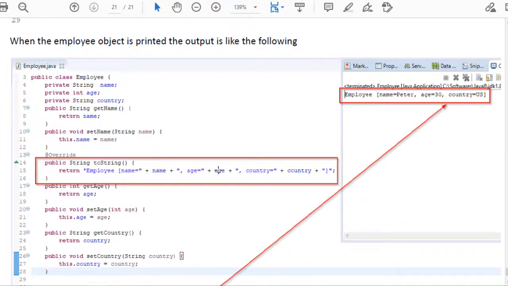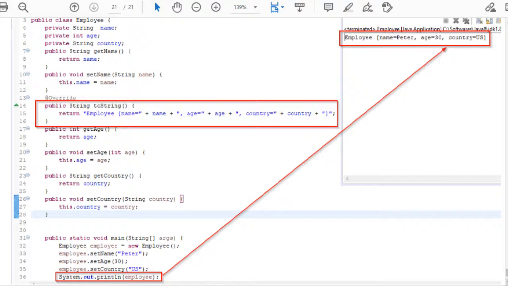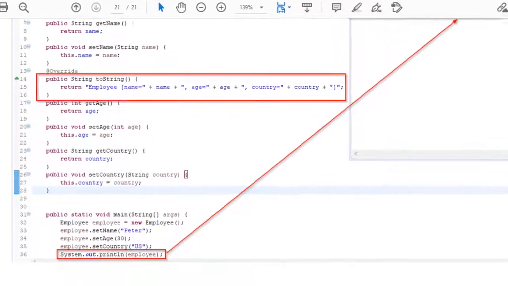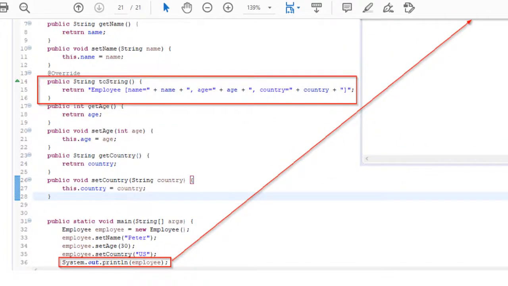So when we print the Employee object, let me scroll down a bit. With this toString implementation, when we print the object using the same code, you can see inside an Employee object what the different fields are and what their values are. We can easily understand. This way the toString should be overridden in each and every object depending on the scenario.